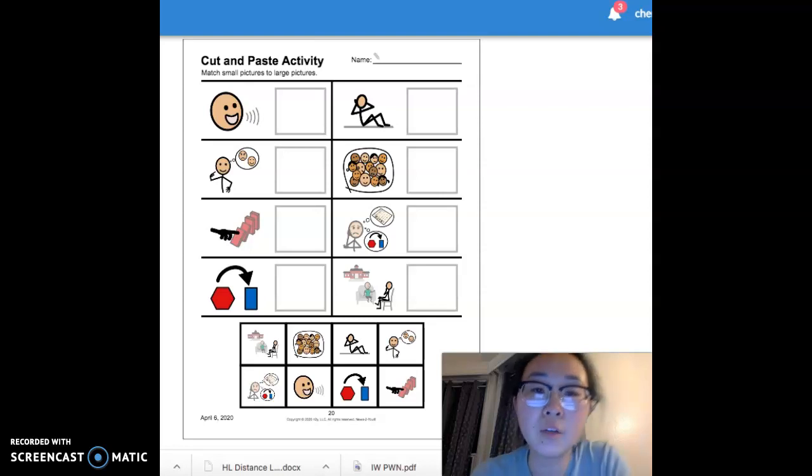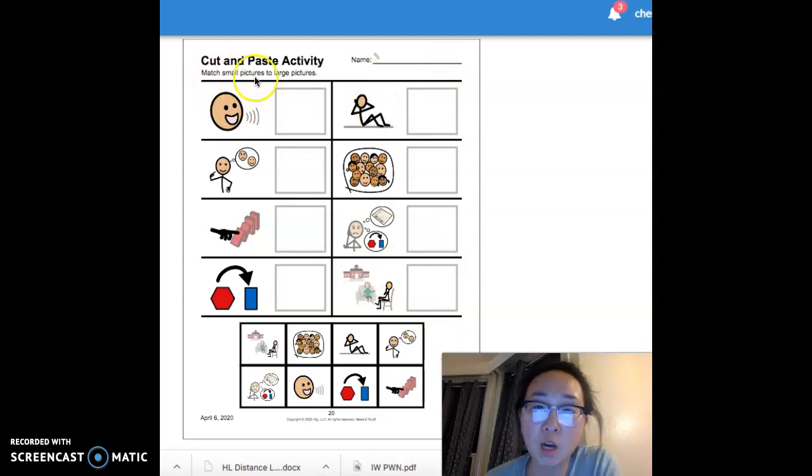Alright, so we're going to be doing the cut and paste activity. Only some of you have this in your work packet, so double check your work packet. If you don't have this, then you'll be doing the think page, which is the other video on this slide. So for the cut and paste activity, we're going to first make sure that you have cut out all your options down here at the bottom so that we can cut and paste them into the correct spots.